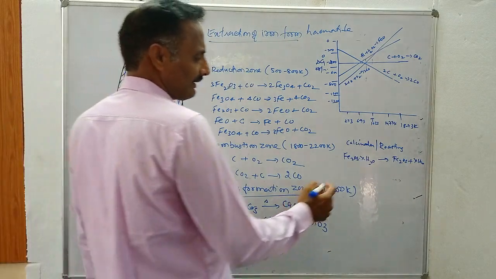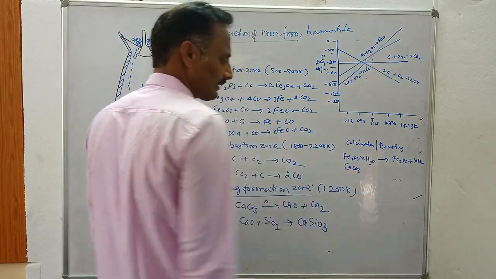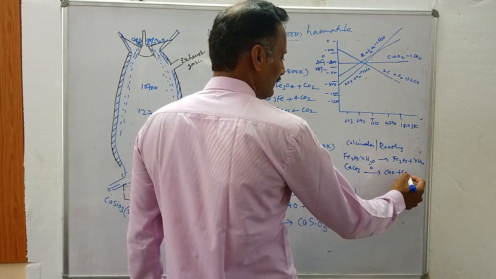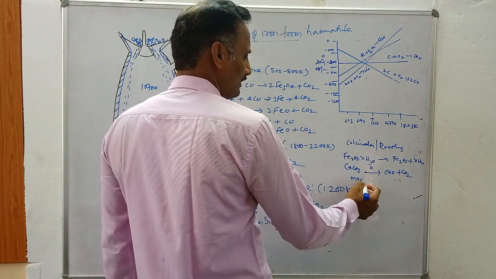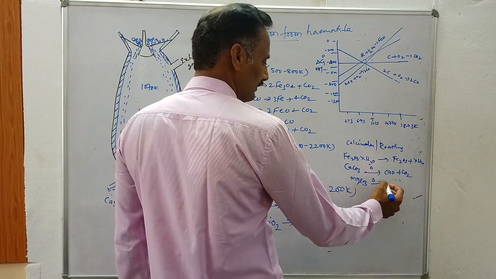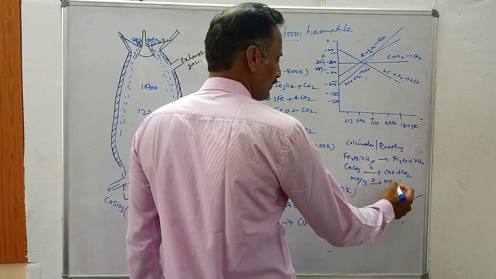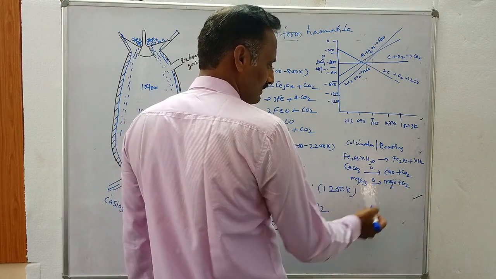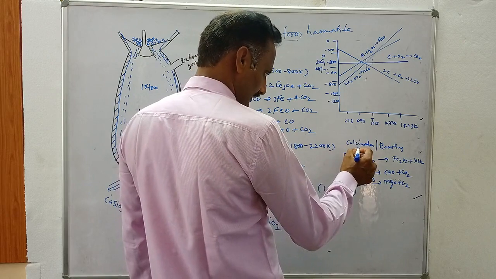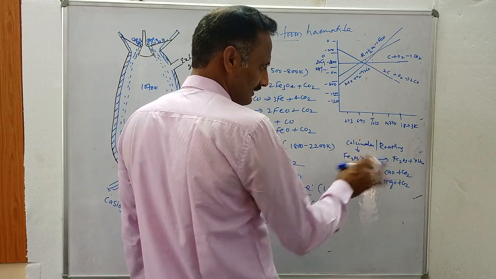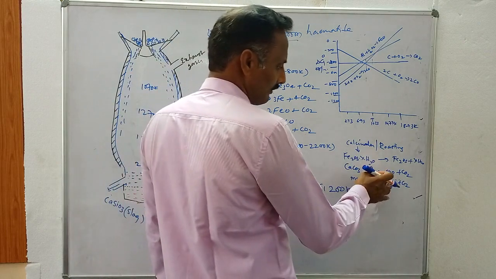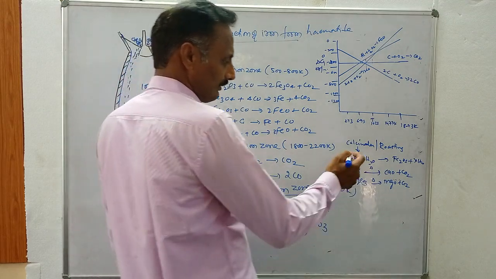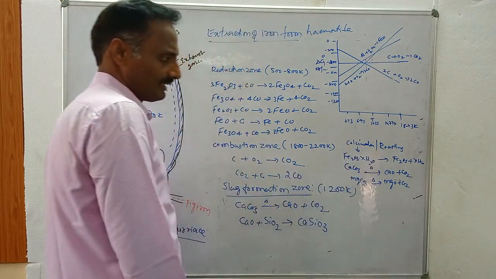Similarly, in the case of carbonate ore, take calcium carbonate. On strong heating, calcium carbonate gives calcium oxide and CO2. Similarly, magnesium carbonate, on strong heating in the absence of air, gives magnesium oxide and CO2 gas. Like that, the carbonate ores give their oxide ores. This is called calcination. It is easy to reduce metal oxides into metals by using suitable reducing agents. That's why we first go for calcination or roasting.